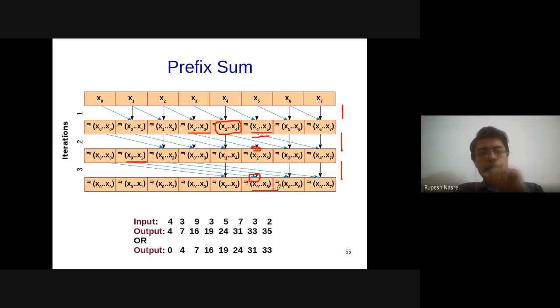Okay. Any questions on this? I'll leave the slide here for a moment. I would suggest that you try to look at, let's say, x6, x7 and how the computation is happening for x0 to x7. And that will probably give you some idea. But if there are any questions, please feel free to ask.